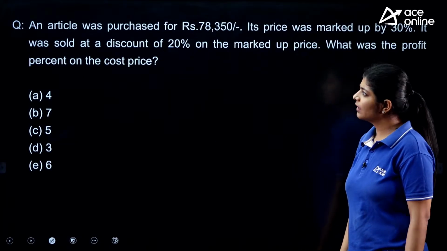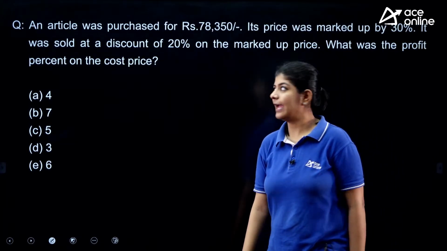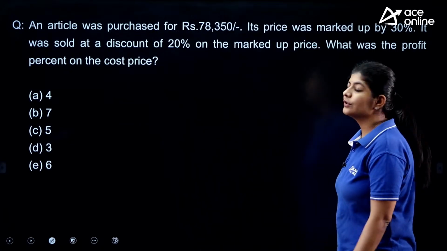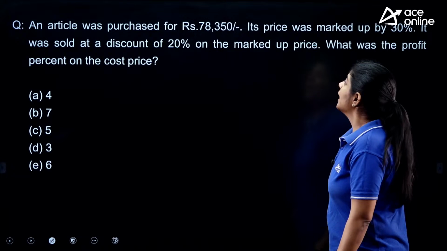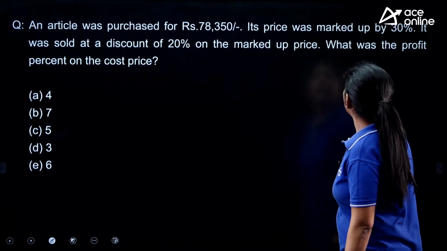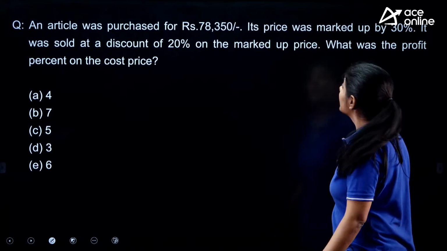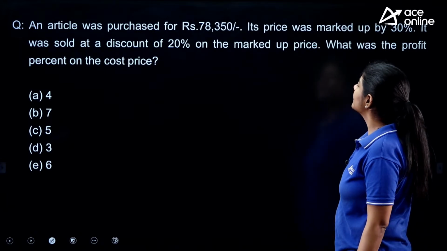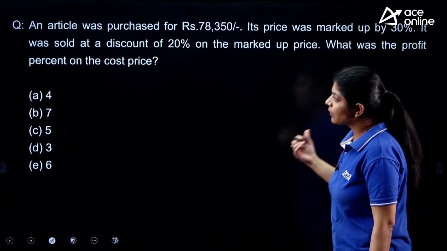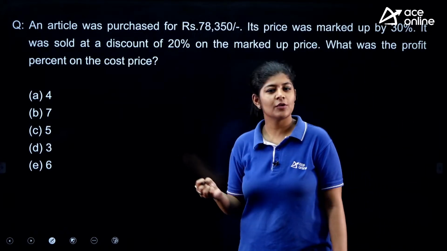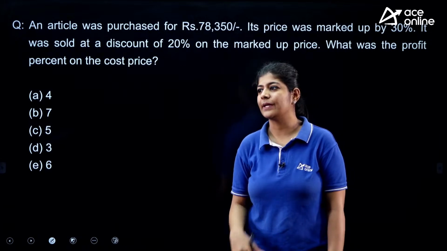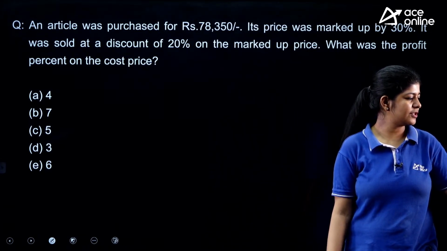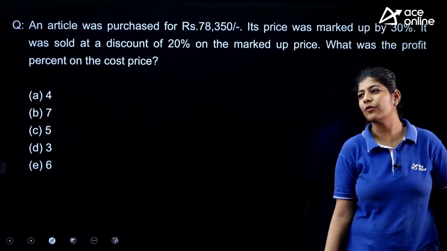Next. The next question says that an article was purchased for rupees 78,350. Its price was marked up by 30%. It was sold at a discount of 20% on the marked price. What was the profit percentage on the cost price? Trust me, this is a very easy one. You can easily answer this particular question in just 30 or 40 seconds.